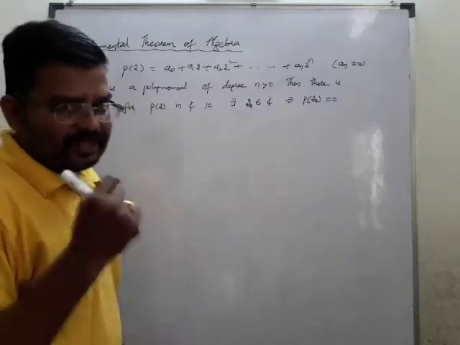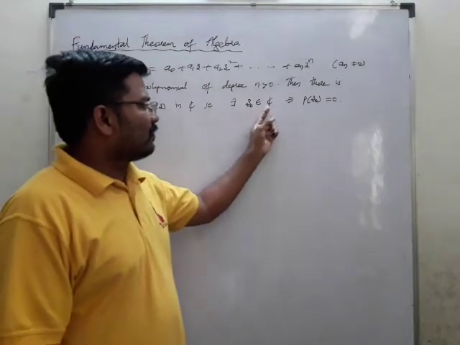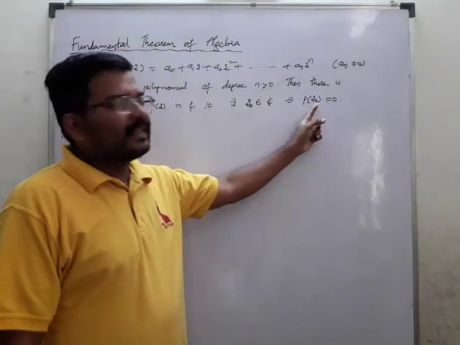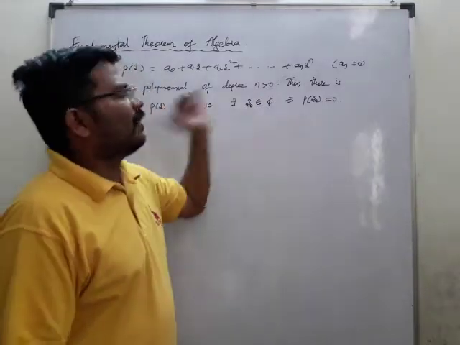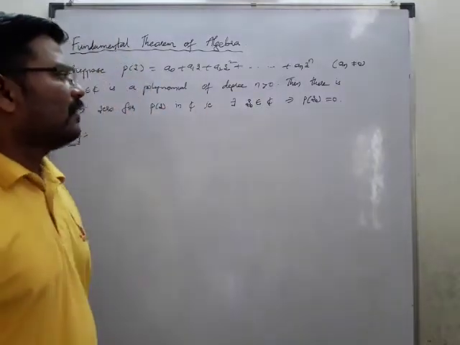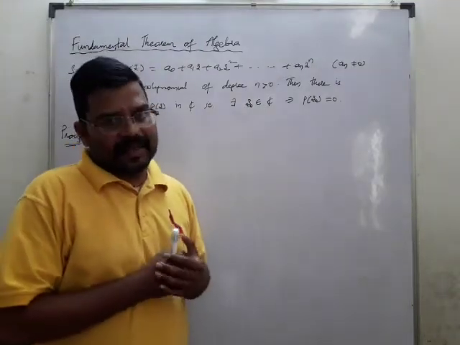Means a root z naught, such that there exists a z naught belonging to C such that p of z naught is equal to 0, means z naught is a zero of this polynomial. Now what is this given? So how are we going to prove it? We'll take that in a contradiction manner.